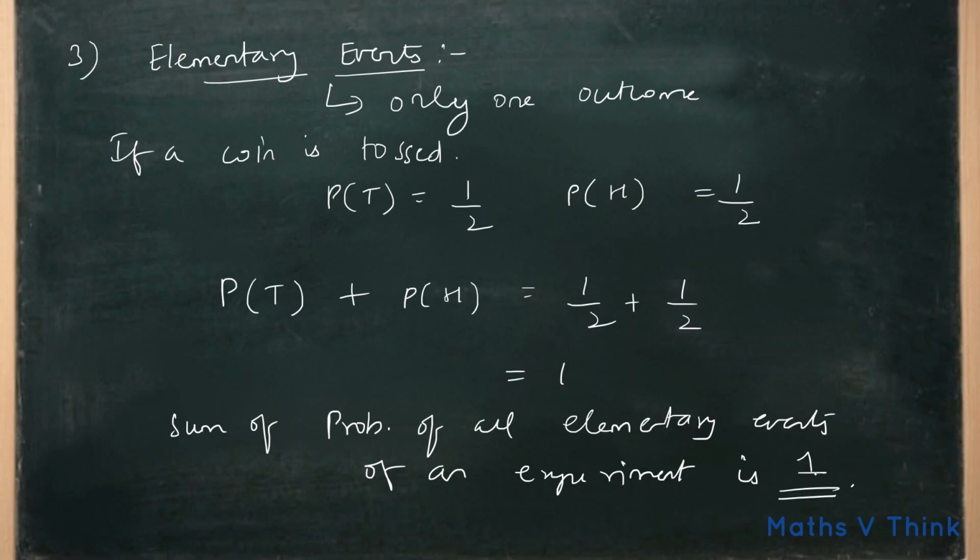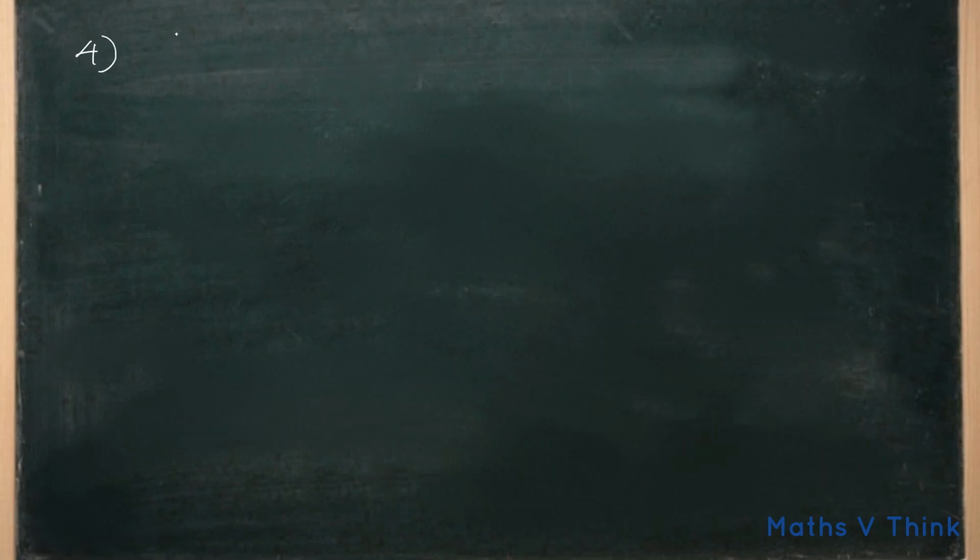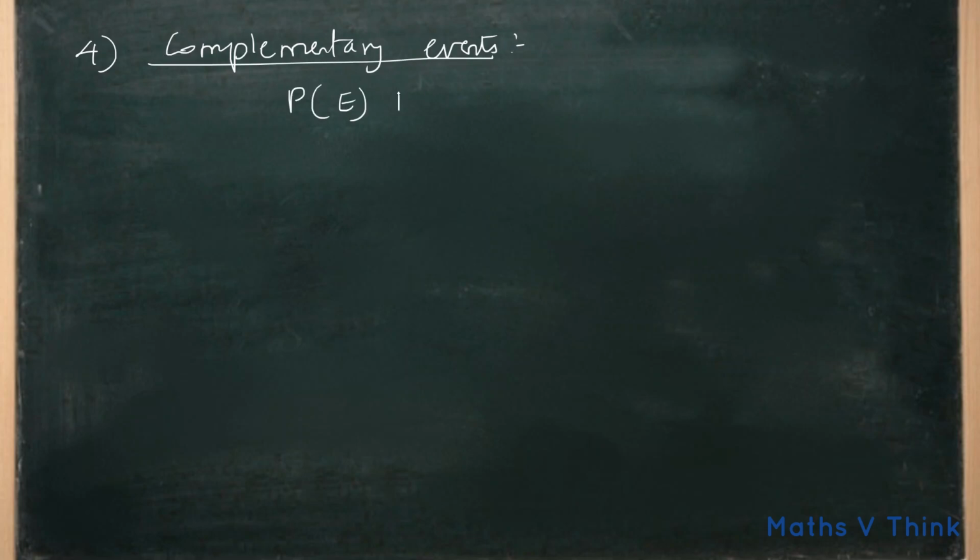Our fourth topic is complementary events. Here the formula is probability of an event plus probability of a not event is equal to 1. Here E bar is not E, or not event.